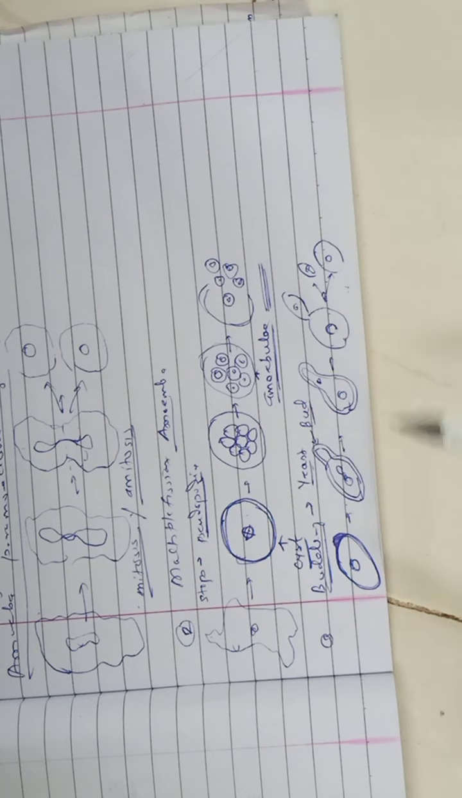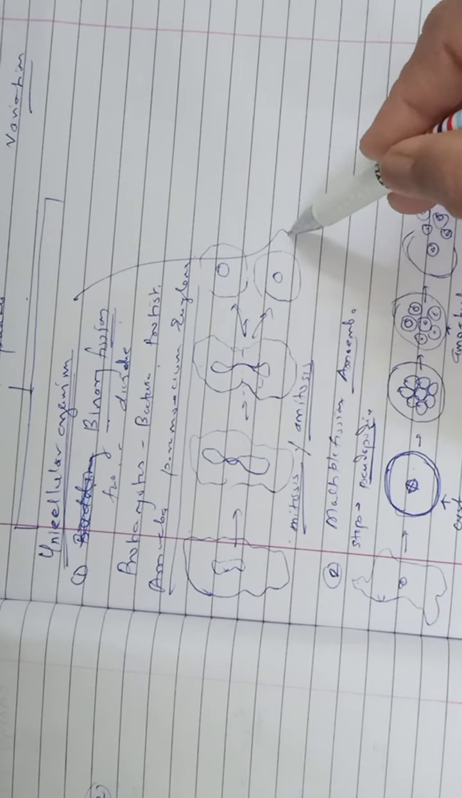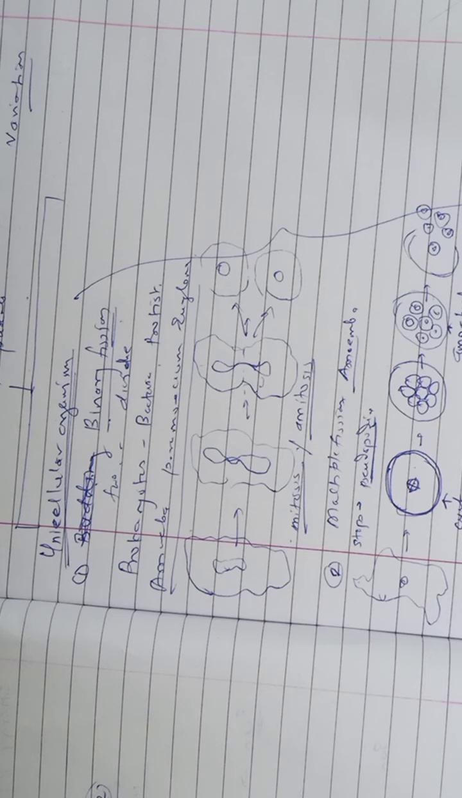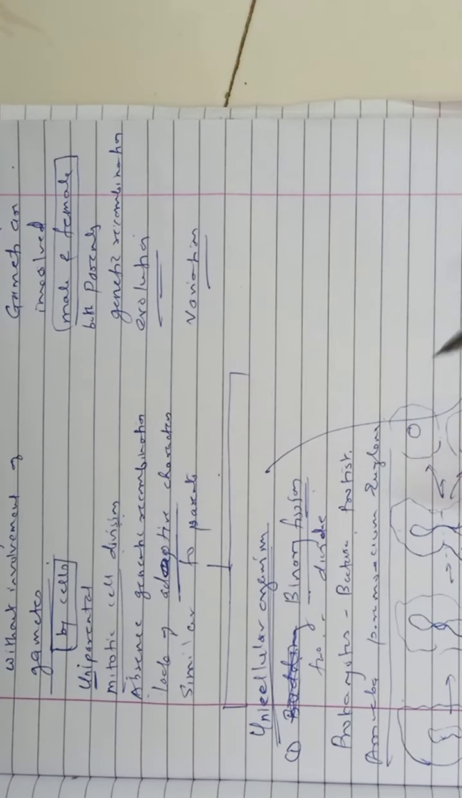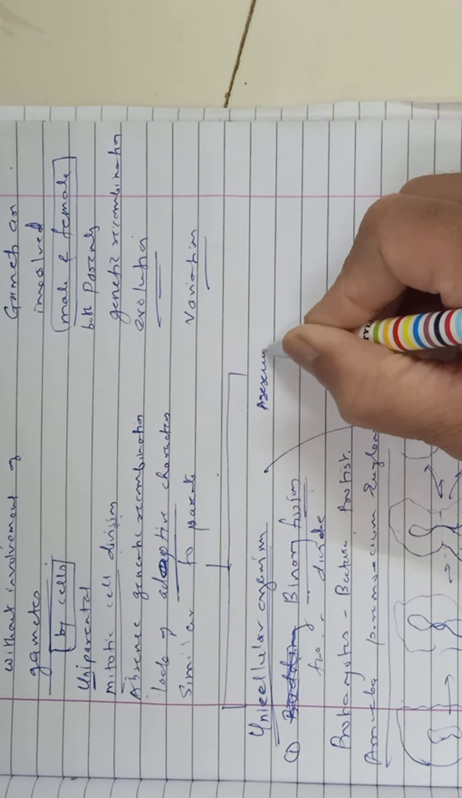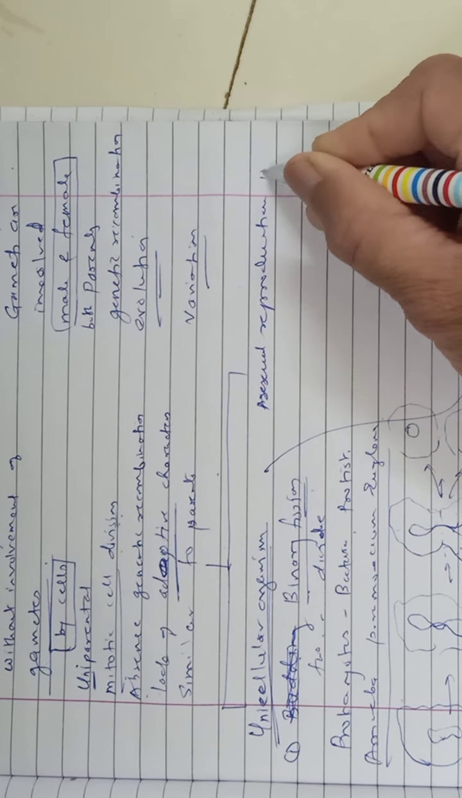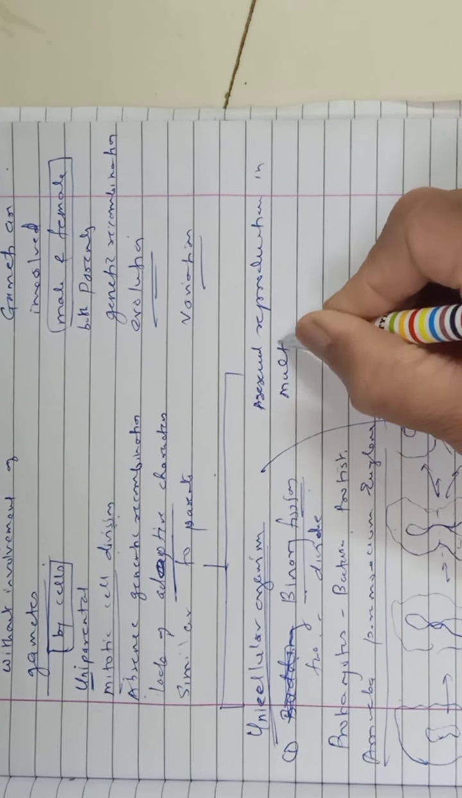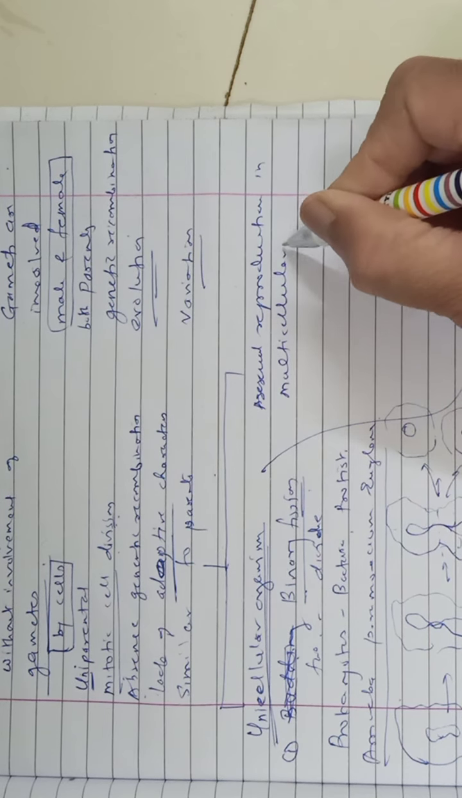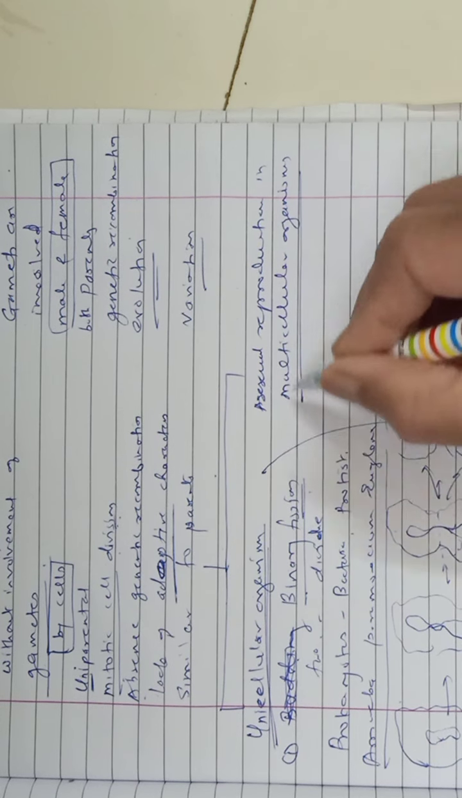In this way, asexually reproducing organisms develop by these three types. Then the second method is asexual reproduction in multicellular organisms. We will see this in the next video.